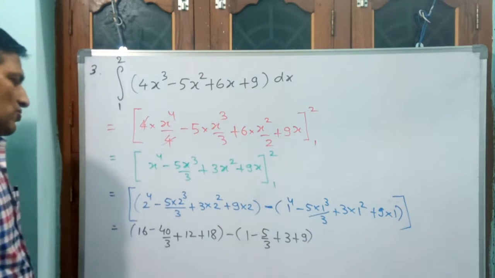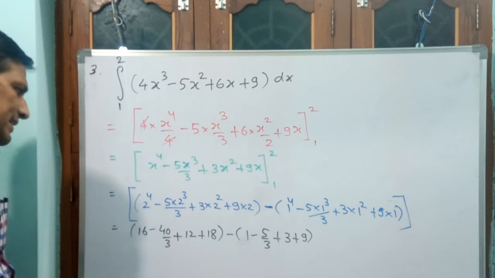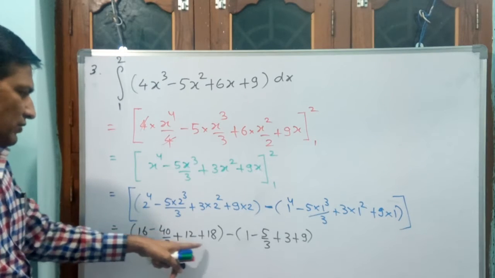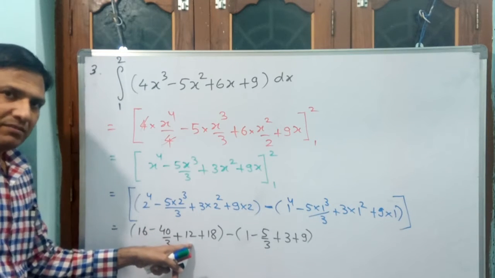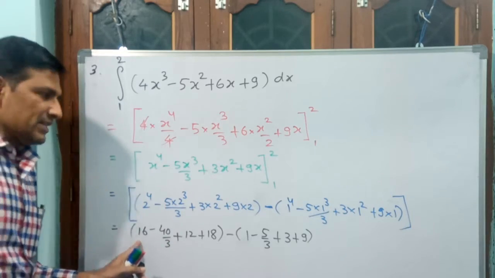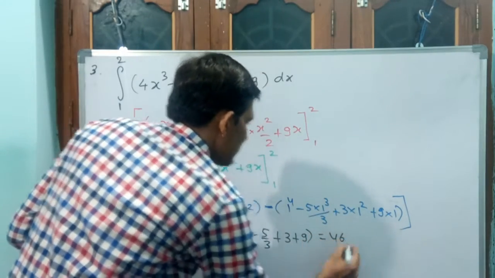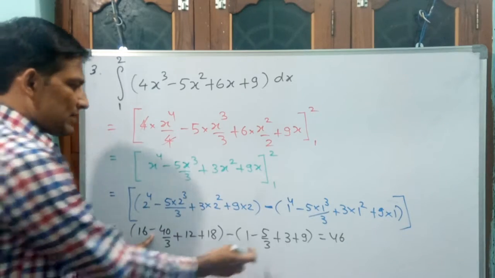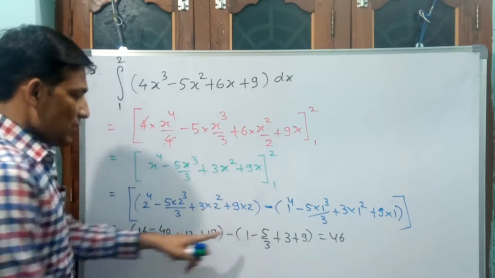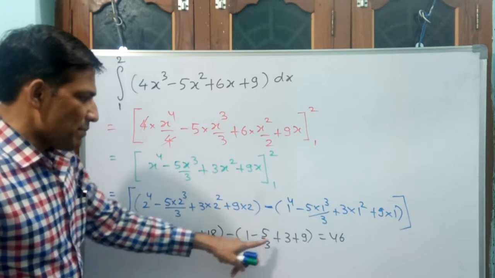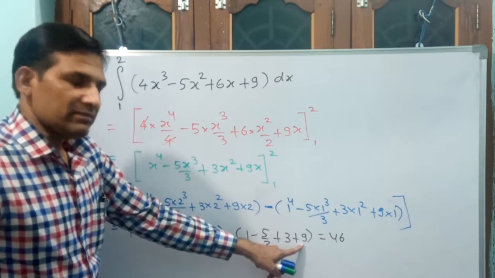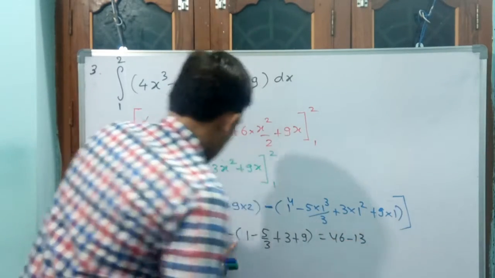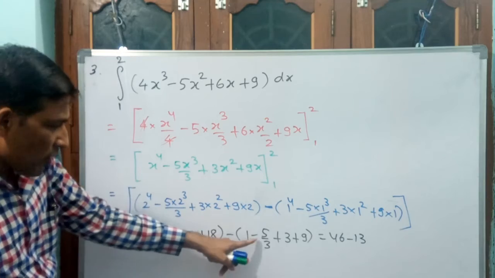Okay. See, now you can open the bracket. 16 plus 12. See, 12 plus 18, 30. 30 plus 16, 46. 46 minus 40 by 3. Minus 40 by 3 I will write afterwards. Why? Because here also 5 by 3 is there. Minus. See, 1 plus 3, 4 plus 9, 13. 13 minus. Write down minus 13. Okay, see, 5 by 3 is here.